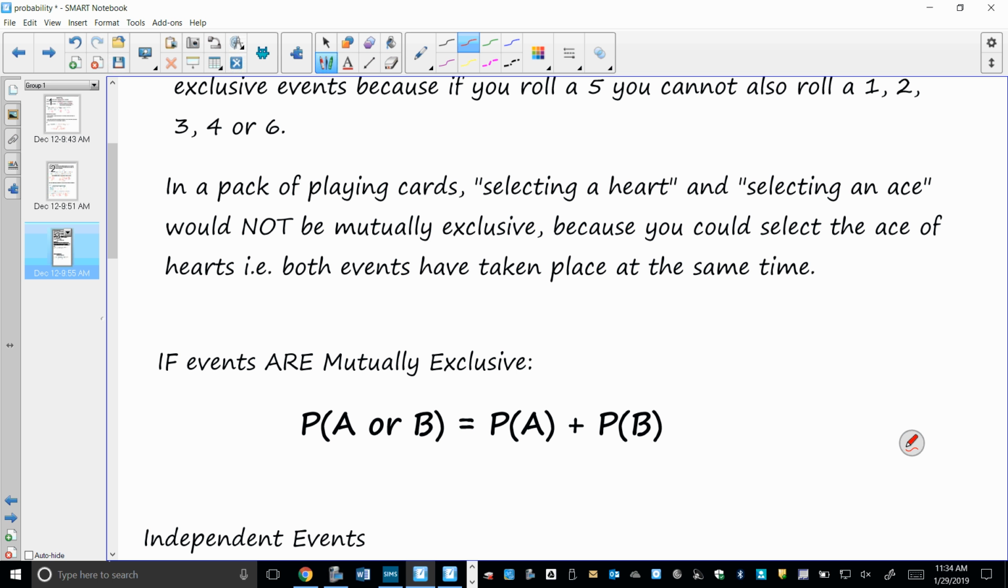If events are mutually exclusive, then to find the probability of one event or another, you would add the two probabilities together. So you would add probability A to probability B. You have your calculators available to you the whole time, so you don't have to worry too much about things being the same denominator and adding them.